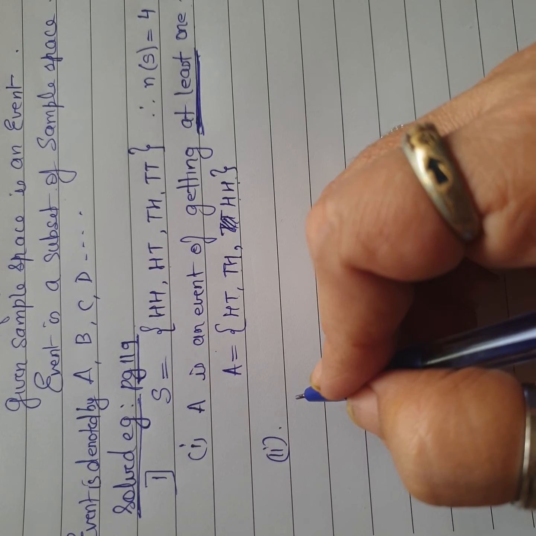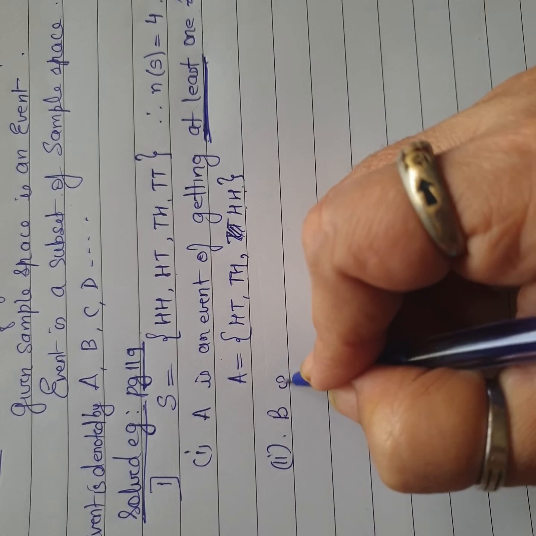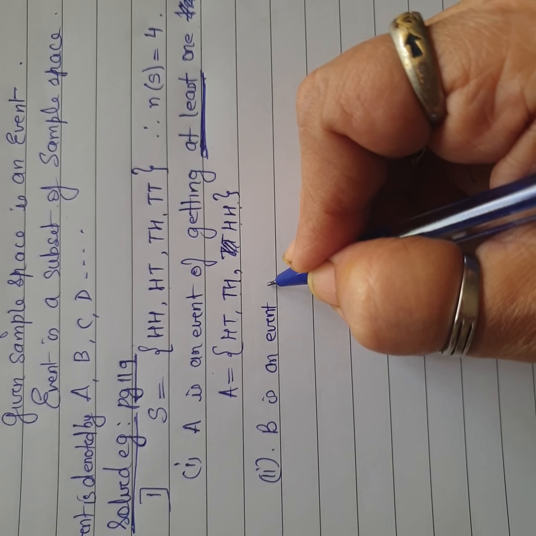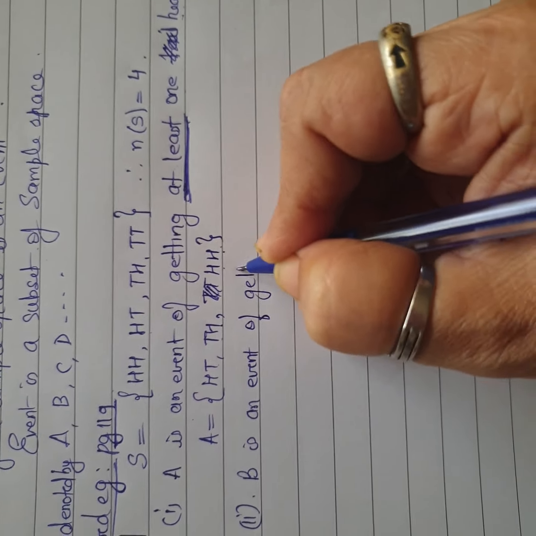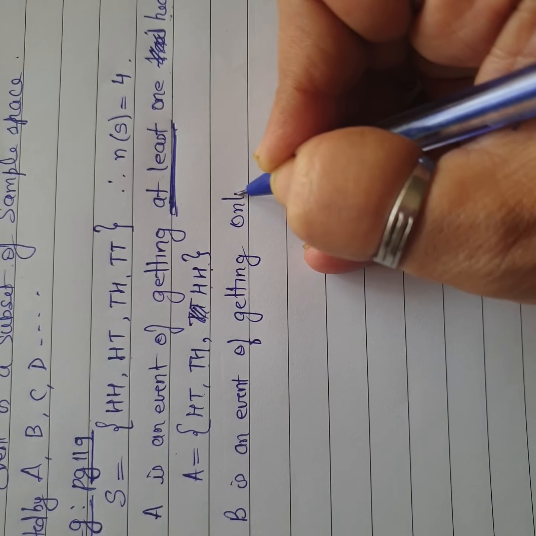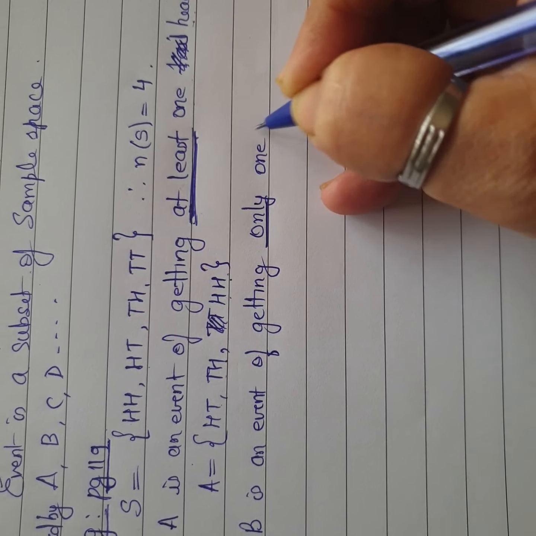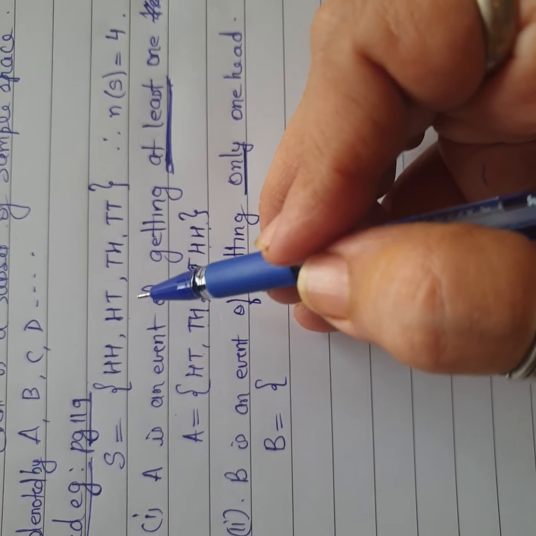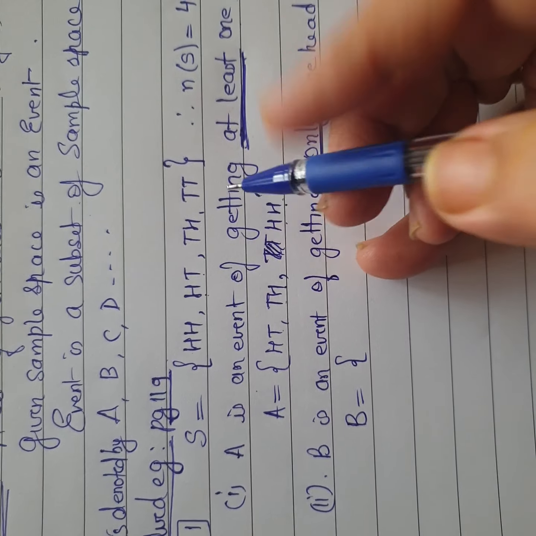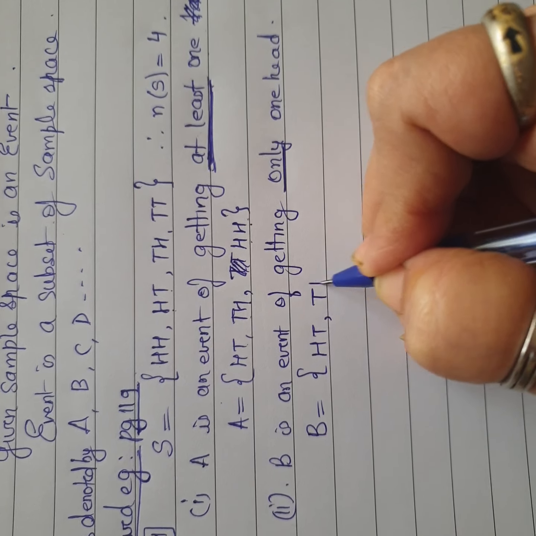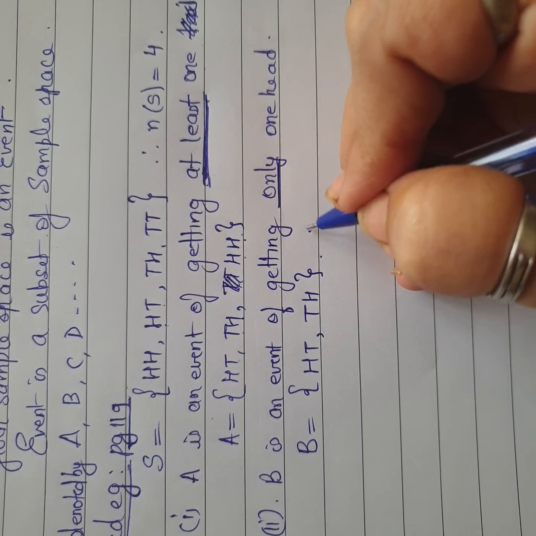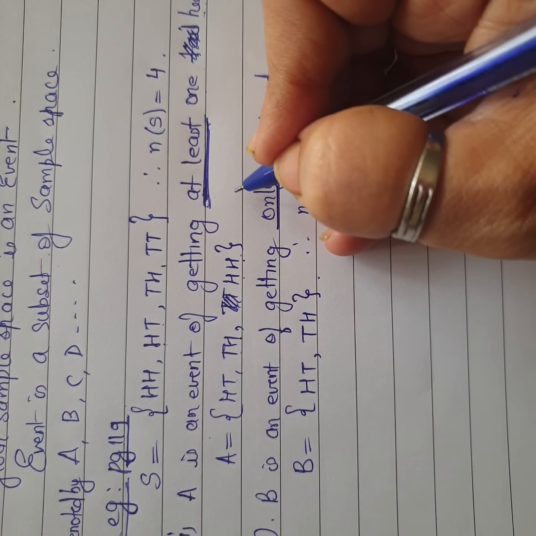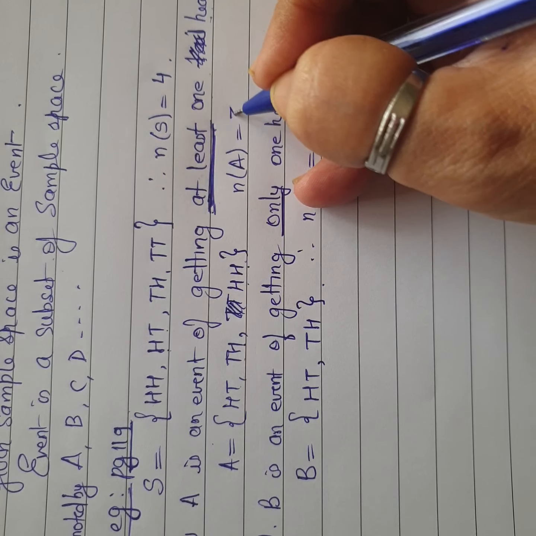Second one says that B is an event. It will be given in the question. B is the event of getting only, see the word, only one head. Now when I say it should be only one head, go to the sample space and pick those with only one head: head, tail and head. So this is your event. Therefore the number of sample points in B are 2. I forgot, the number of sample points in A are going to be 3.